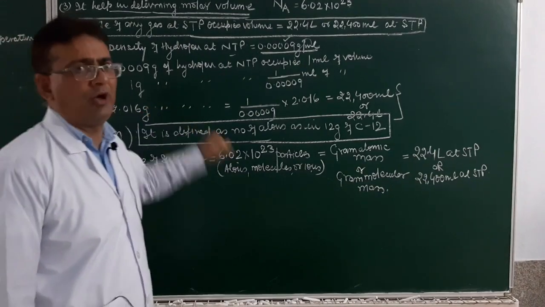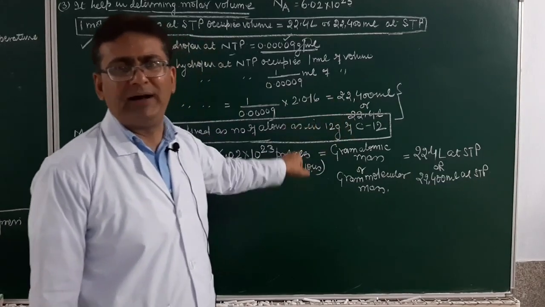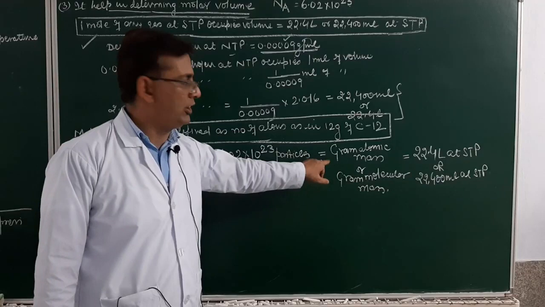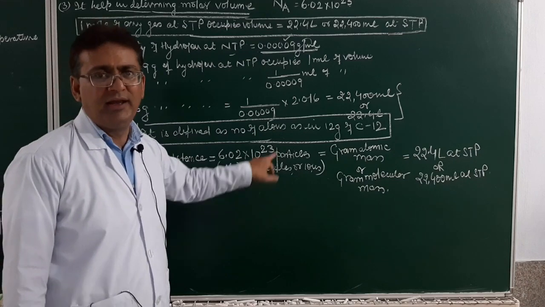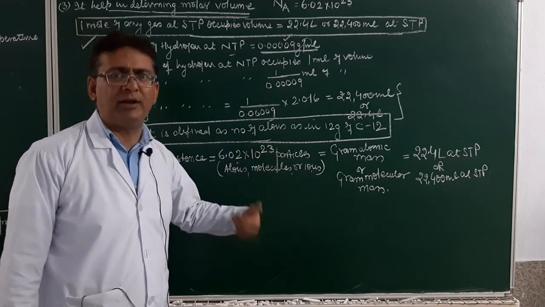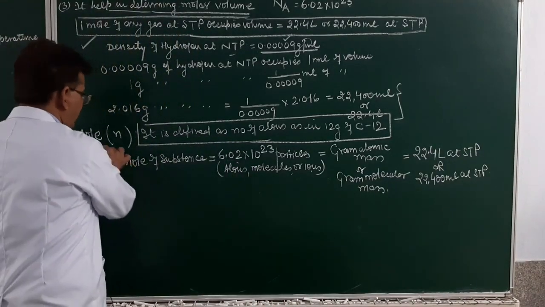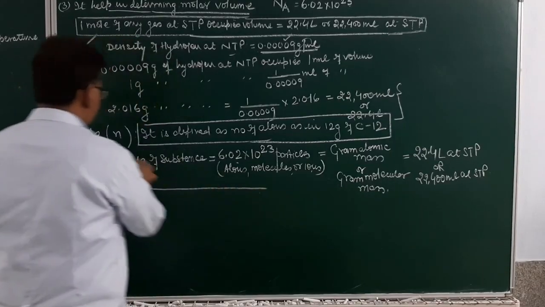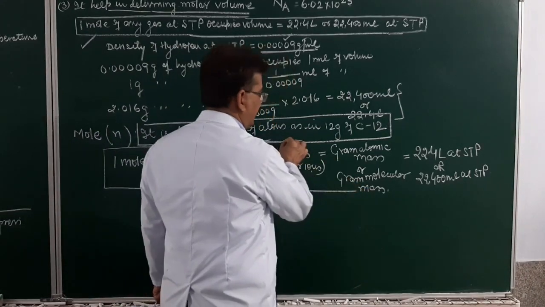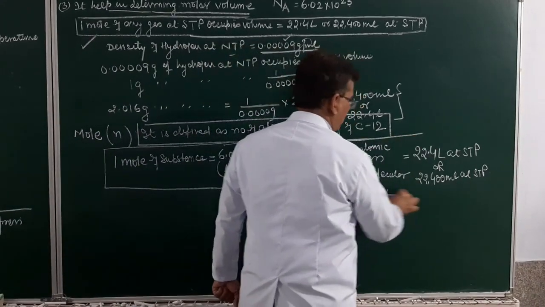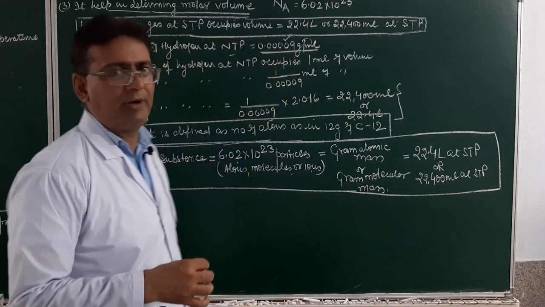Gram molar volume is what? 22.4 liter. It's the volume of what amount of substance? Molecular mass or atomic mass expressed in gram. Molecular mass or atomic mass is the mass of what number of particles? 6.02 into 10 raised to power 23 particles. And 6.02 into 10 raised to power 23 particles represent how many moles? 1 mole of a substance. So here we obtain the relationship: 1 mole of any substance contains how many particles? 6.02 into 10 raised to power 23 particles. It has what mass? Equal to gram atomic mass. It will occupy what volume? 22.4 liter at standard temperature and pressure.